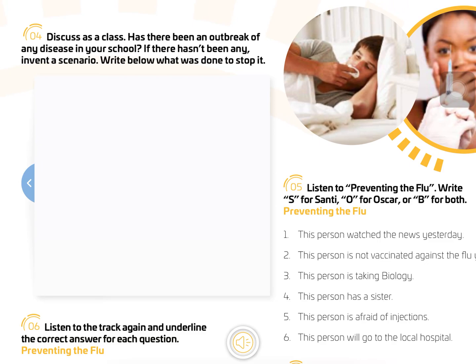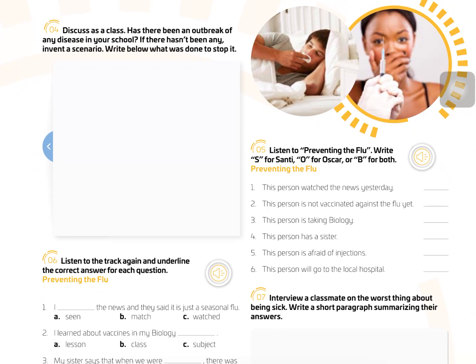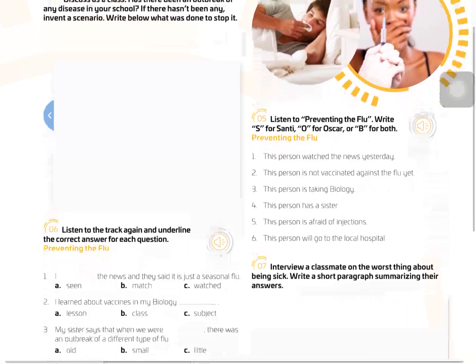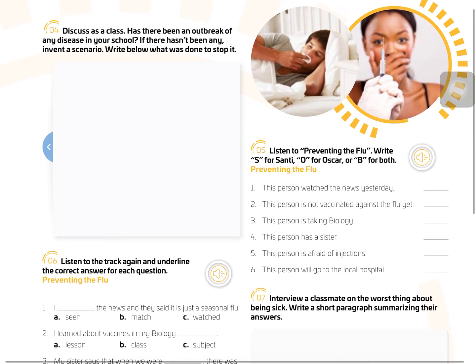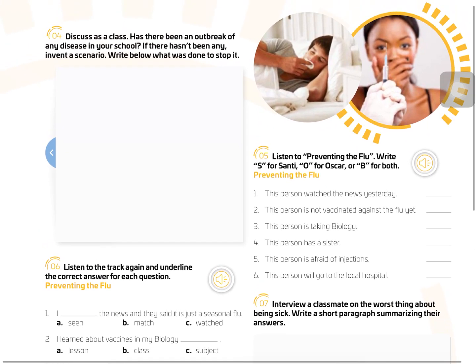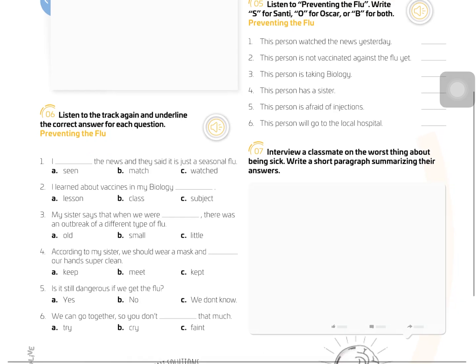Very good. Exercise 3. Work with a classmate and tell them what is the best and worst thing about a blog. Do you prefer a blog or another type of website, and why? If you don't know what a blog is, you can go to the internet and investigate what a blog is. Okay? Very good. Page 59.